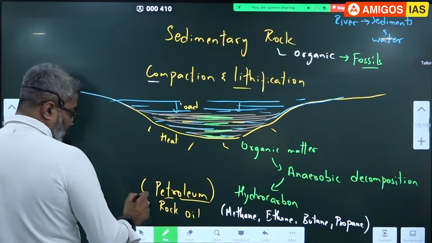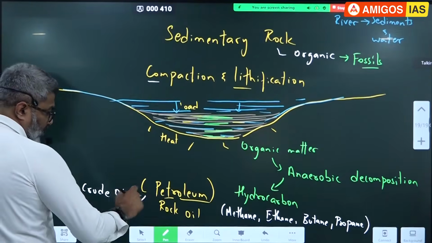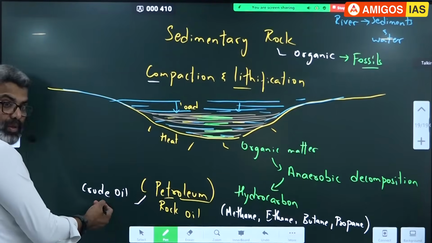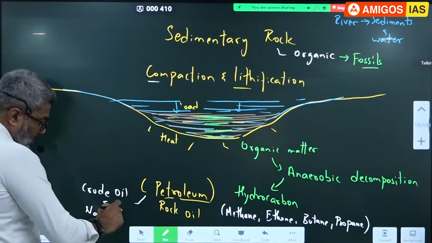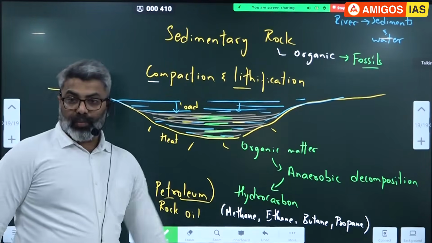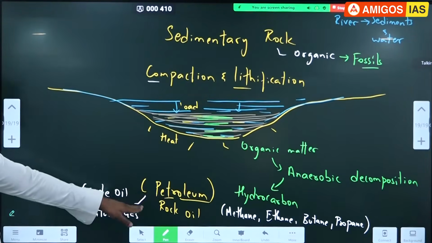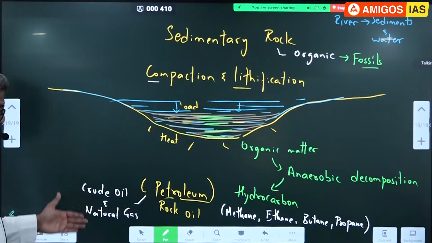Okay, this is what we call as oil, crude oil. Crude oil is mixture of all this. So the name crude. And also we get natural gas also. Natural gas is rich in methane, ethane. That I'll discuss later, next topic. Otherwise everybody get confused. So for now you remember this much. Okay. Petroleum बोले तो ये दोनों.